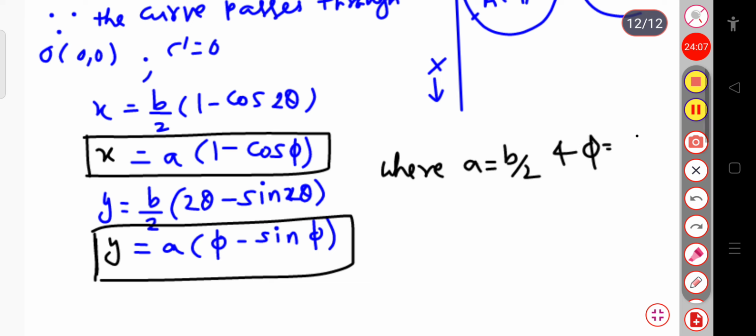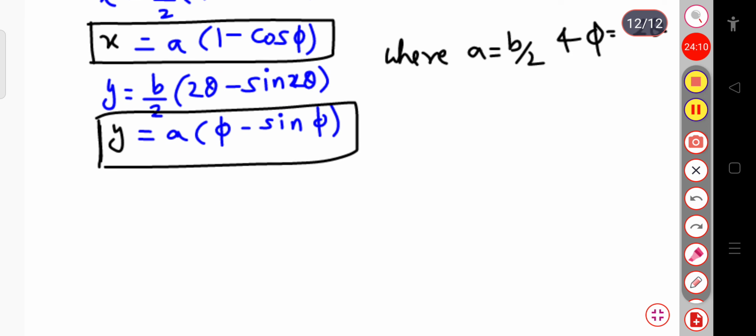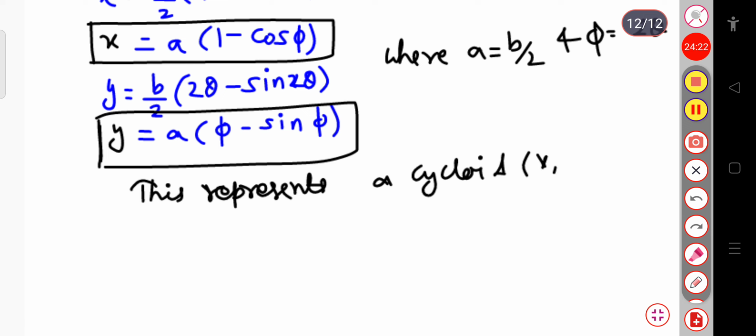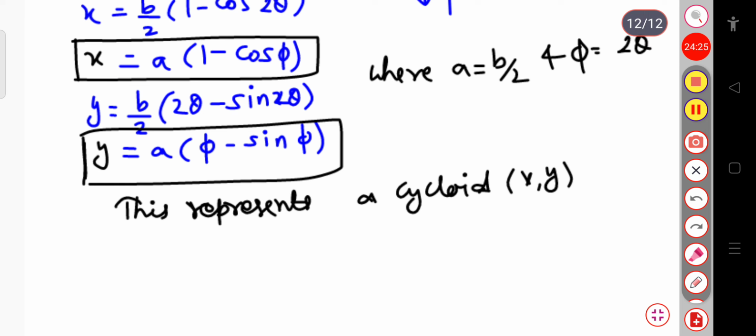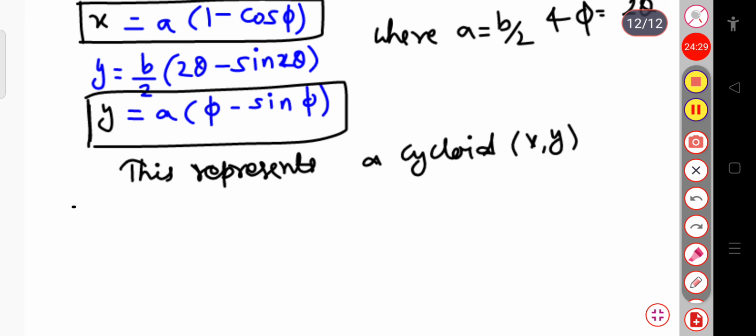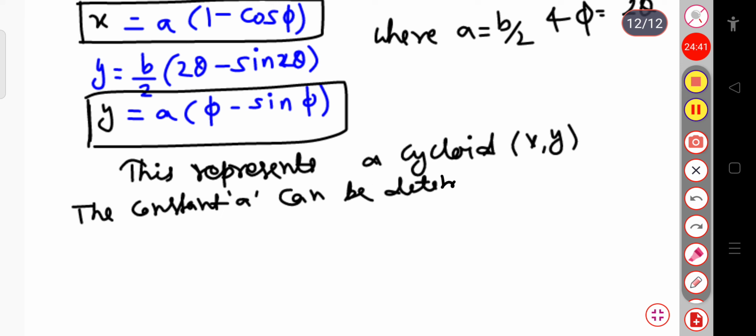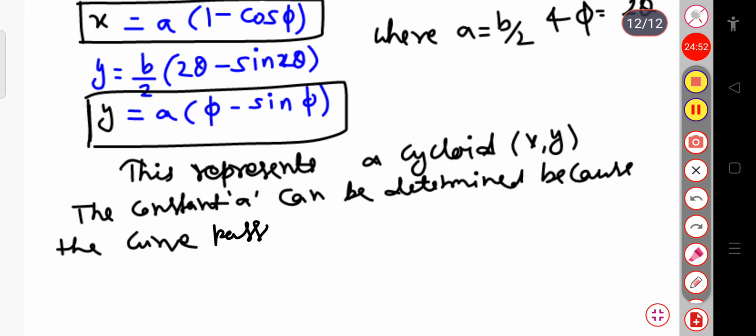So this equation represents a cycloid, that is x, and also here the constant a can be determined, because the curve passes through the point A, that is x1, y1.